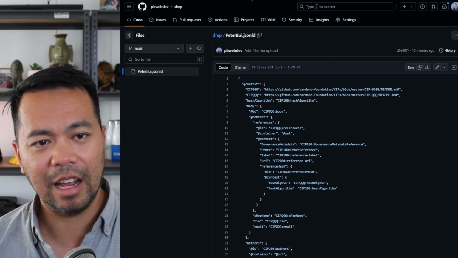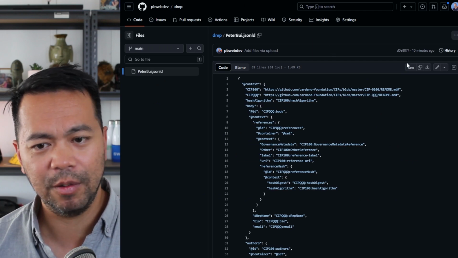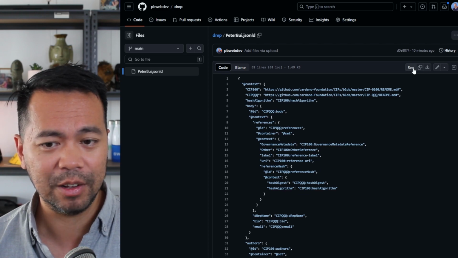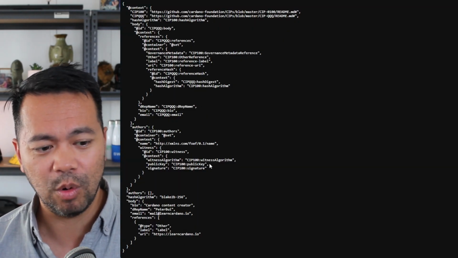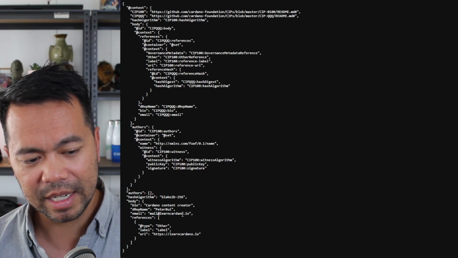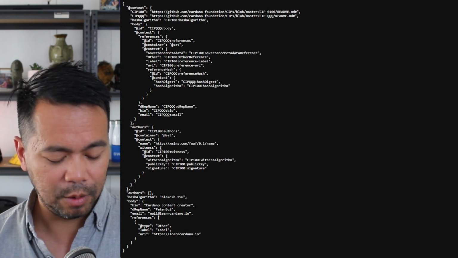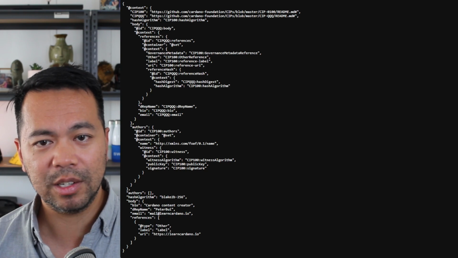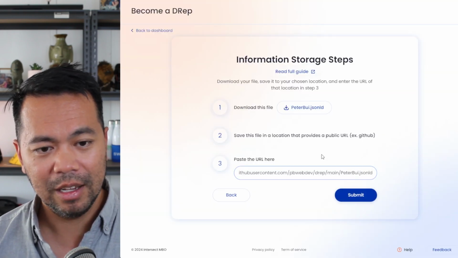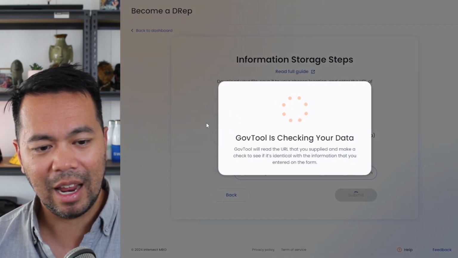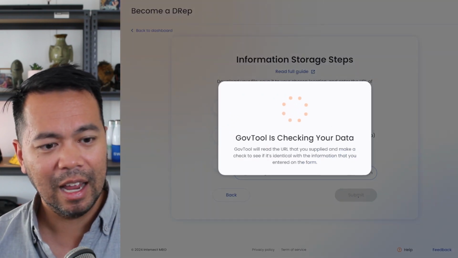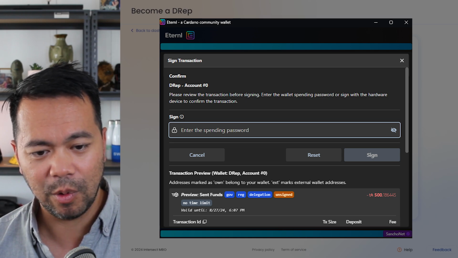So now I can click on that particular file itself. And what you want here is the raw file. So I can click on raw there, and this will give me the raw contents of that particular file. Everything there does look good. All my details are correct. And I'll copy the URL from the top and then go back to the SanchoNet website and paste in that URL. So now I'll click on submit and the website will do a quick check to make sure that's all okay. And then your wallet will ask you for a transaction.